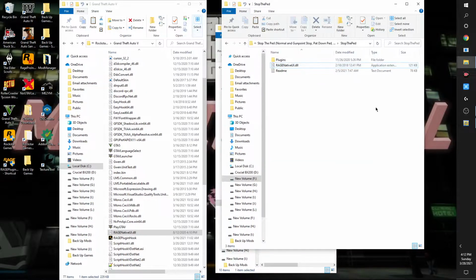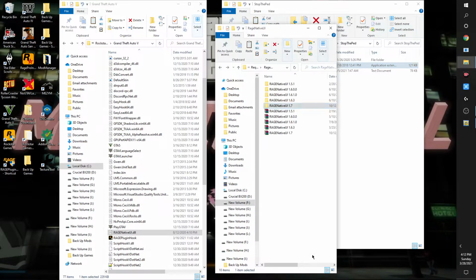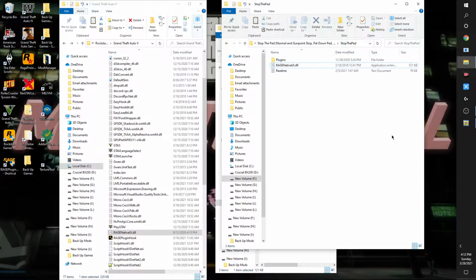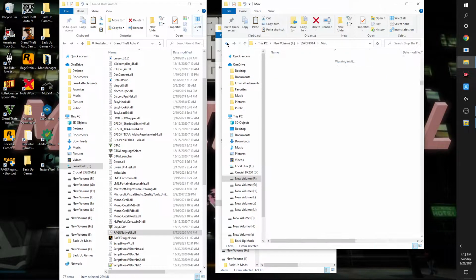So you've got to take a look at which RageNativeUI came with the mod. Keep that in mind as well. If you do get that error or that crash, you may have to use 1.63. That's just another little tidbit.